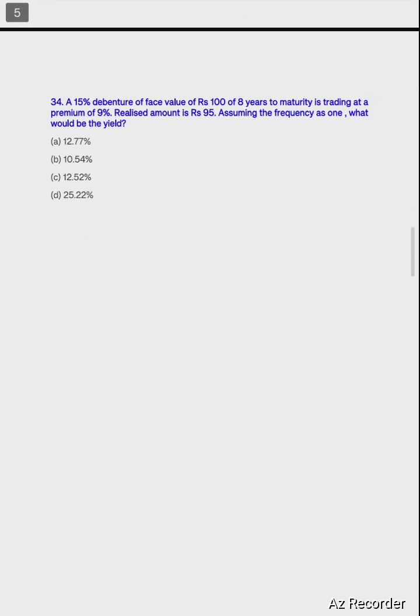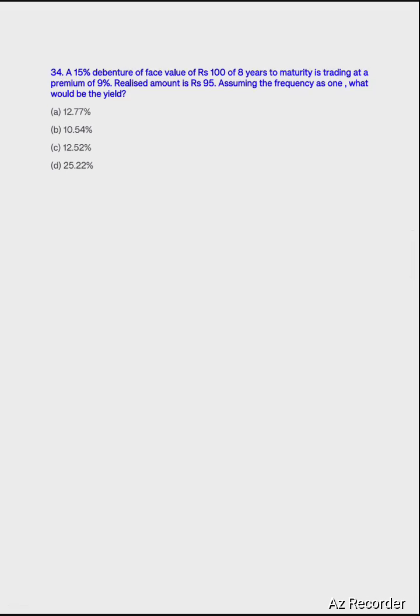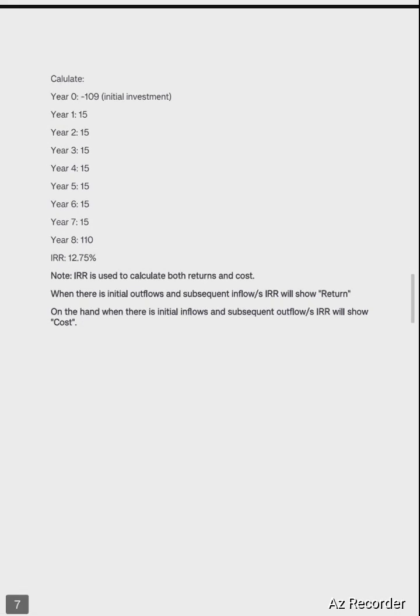Question number 34 says a 15% debenture of face value 100 with 8 years of maturity is trading at a premium of 9%. The realized amount is 95. Assuming the frequency as one, what will be the yield? A formula can also be applied, but we can also apply a superior method, the IRR method itself. So let's apply that IRR calculation.